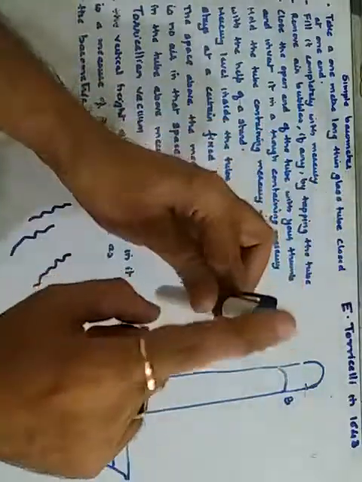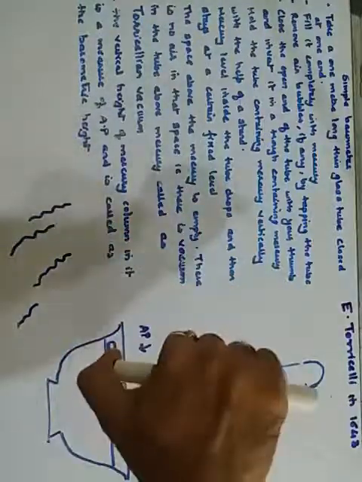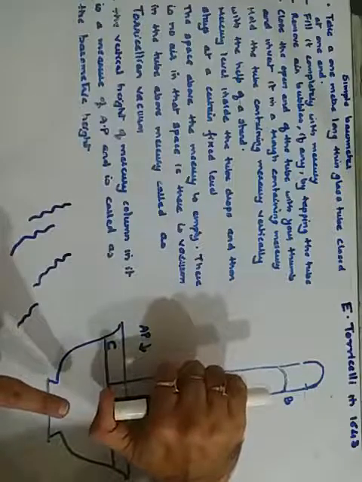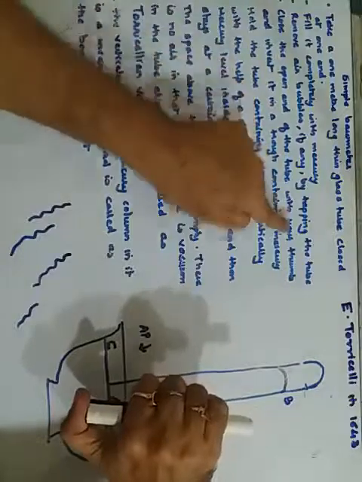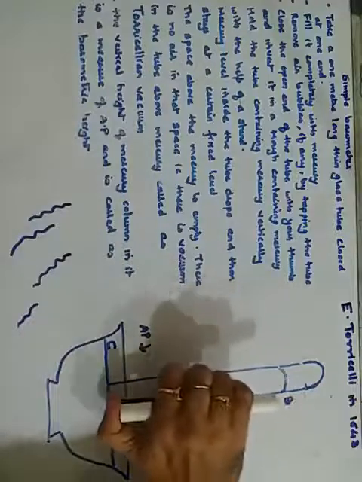Now the top end which is open, and this is your closed end. Keep the thumb over the open end and invert it, and place it here inside the trough. Understood? See what is written: close the open end of the tube with your thumb and invert it in a trough containing mercury. There is mercury inside this and the trough also contains mercury. So now I have inverted the tube in the trough. So this is your trough.